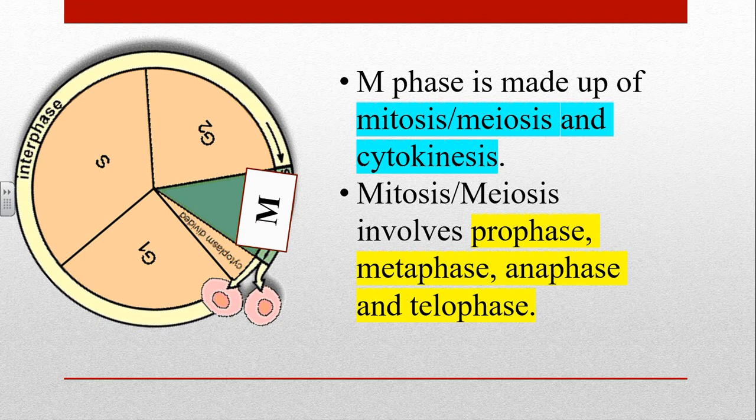Whether it is mitosis or meiosis, we can see prophase, metaphase, anaphase, and telophase. Again, after the M phase and cytoplasmic division, new cells will be produced, and the new cells will enter the G1 phase again, since the cycle continues as usual.